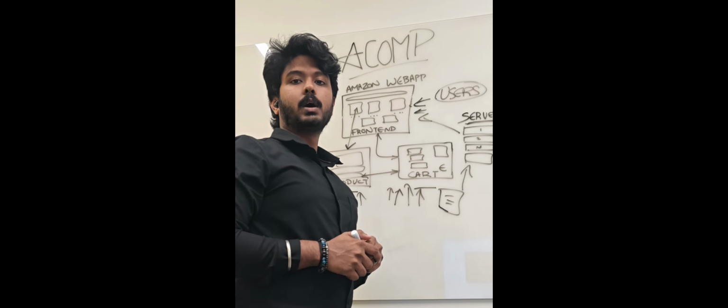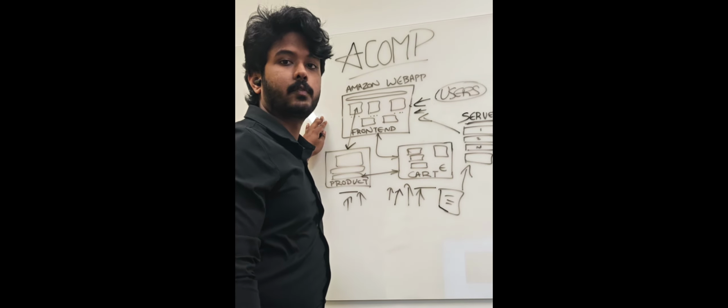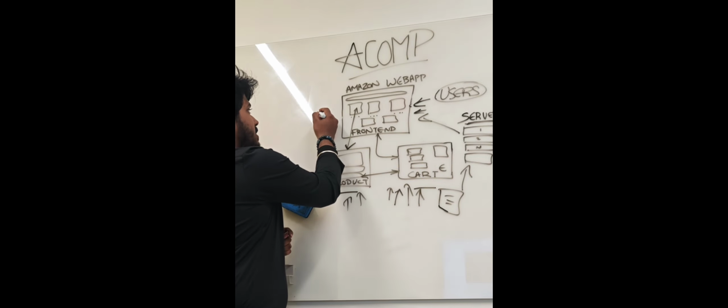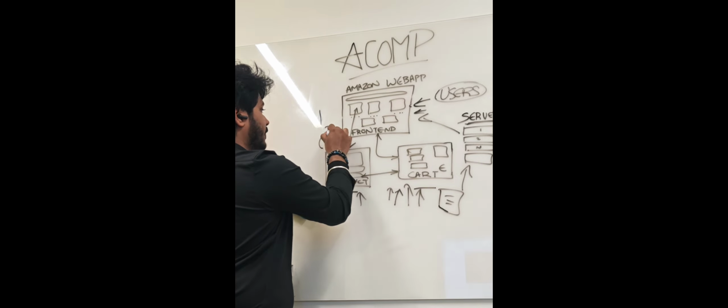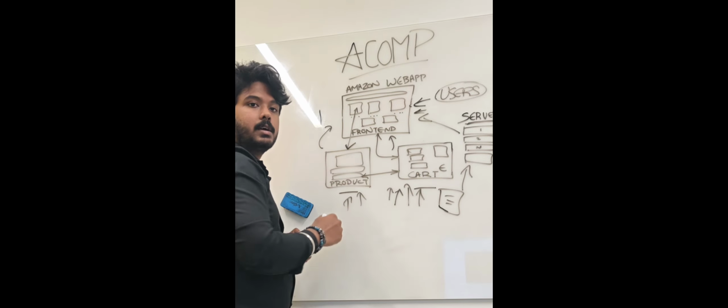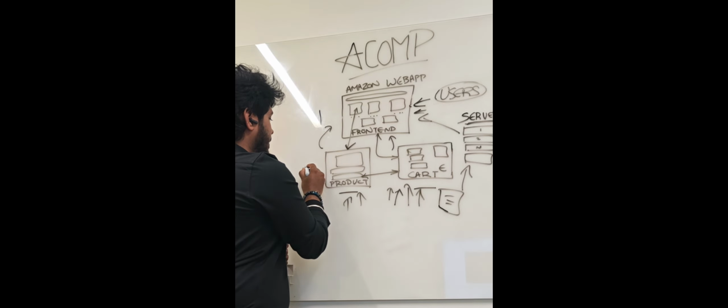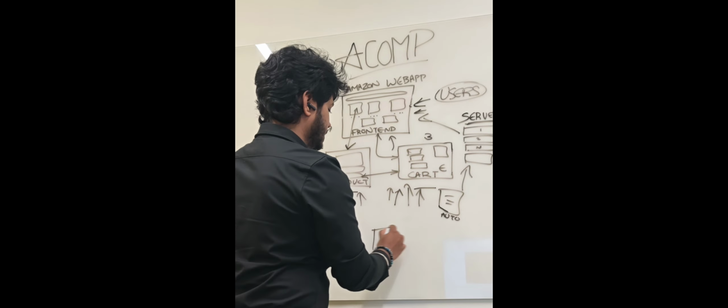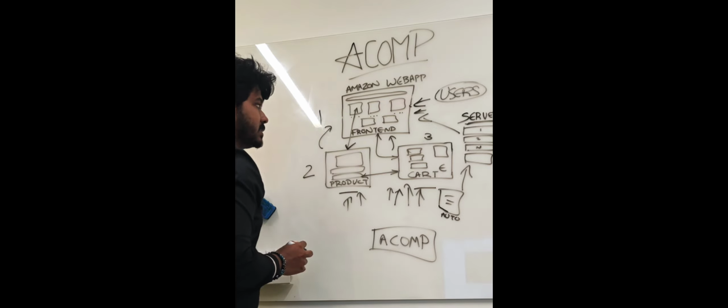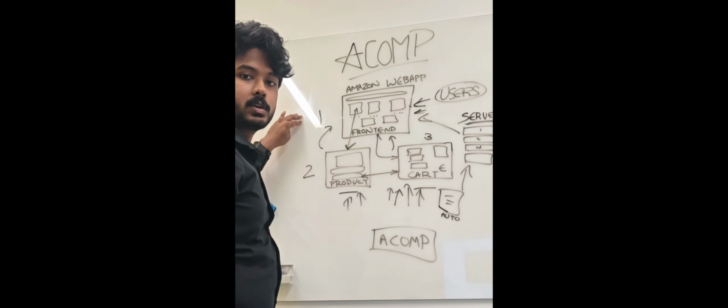Now, let's look at how ACOMP works on this Amazon web application that we went through earlier. Let's have a dependency factor of front end as 1, wherein all the services are dependent on front end, as I have stated here. And let the product service have a dependency factor of 2 and the cart service a dependency factor of 3. Unlike all other autoscalers, our ACOMP has these dependency factors and scales the pods accordingly.